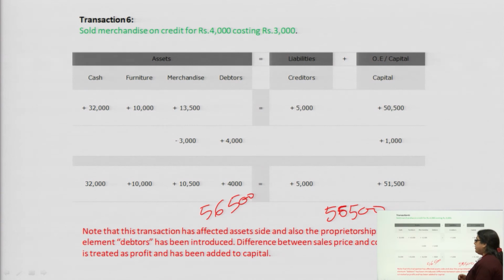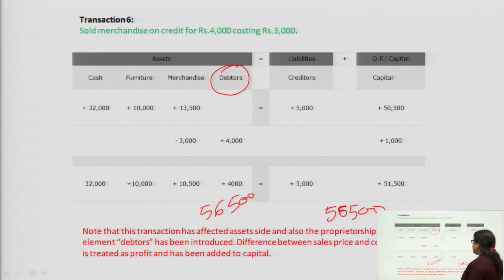How? An element of debtor has been introduced. Why debtor? Because you have sold this stock on the credit basis. Once you are selling the product on credit, it means you have introduced some debtors. Once you are purchasing any commodity on credit, it is assumed that you have creditors introduced into the business.